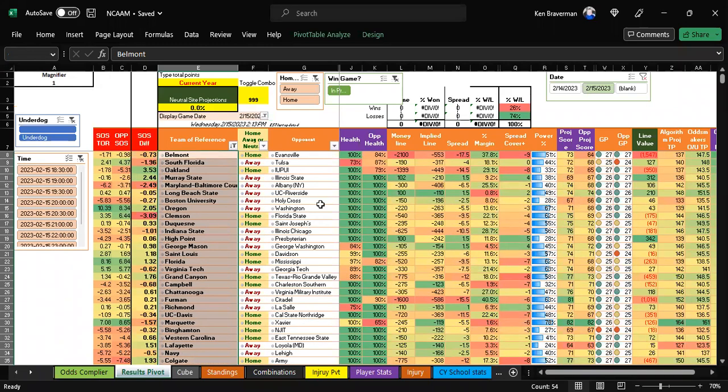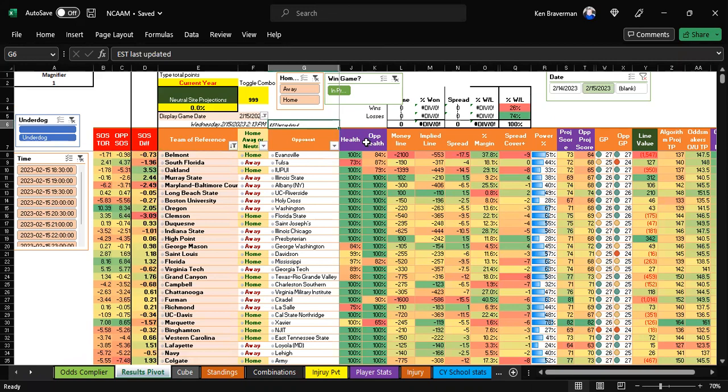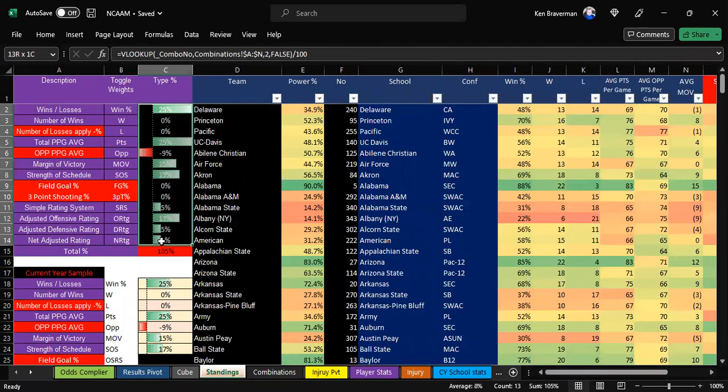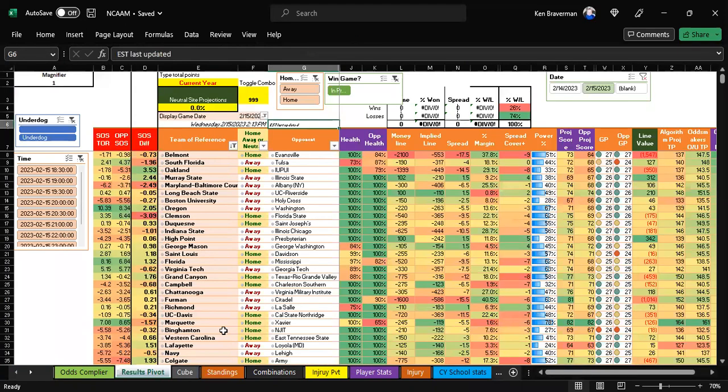Looks like we have 54 games in here. Been doing this one for a long time. Still needs work. We need to work on percentages. I need to write a macro and do some distributions of percentages with this file, and that is a worthwhile goal to get into before the big tournament starts. I kind of know what I'm doing with this already anyway, so I will put that on my list of things to do. Sending me money and telling me to work on college basketball will get me doing it faster than not sending me money. So there's that. Okay, but let's talk about today with what we have.